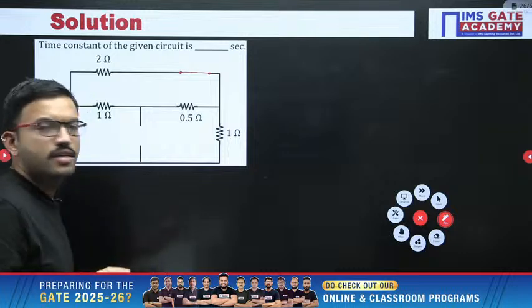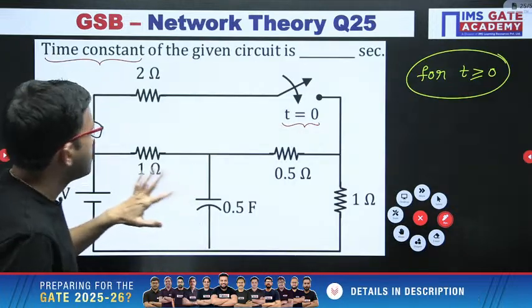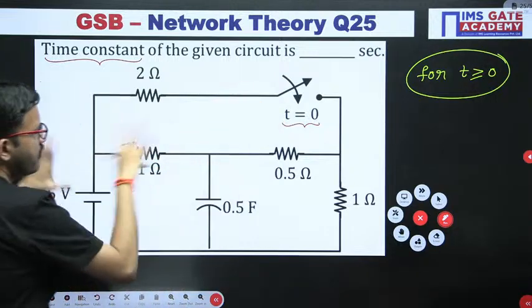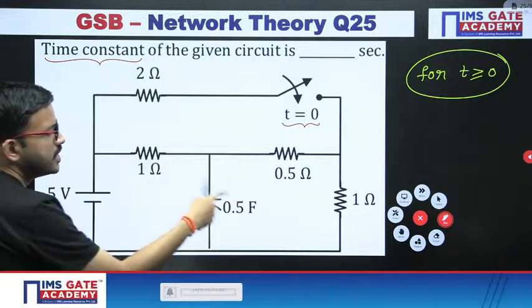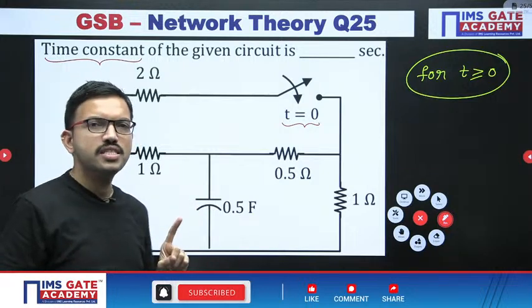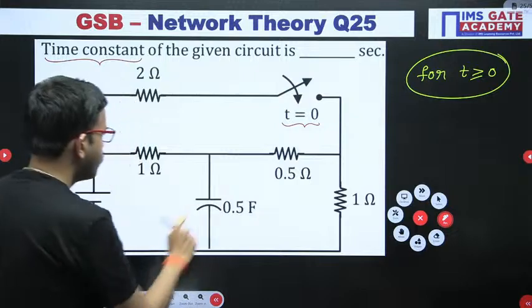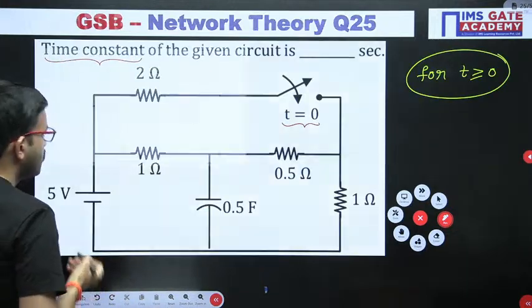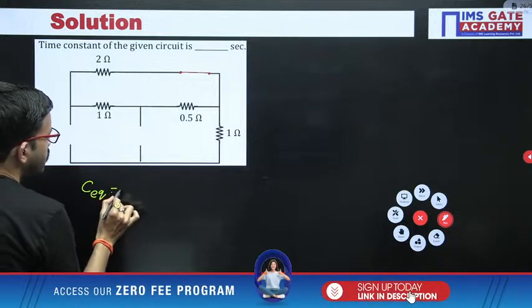After the switch is closed, for t greater than or equal to 0, in the given circuit you have a voltage source, then resistors, and then a capacitor. Here in this question only one capacitor is there. Definitely C equivalent will be that capacitance value. C equivalent I am writing here: 0.5 farad. C equivalent we are getting 0.5 farad.